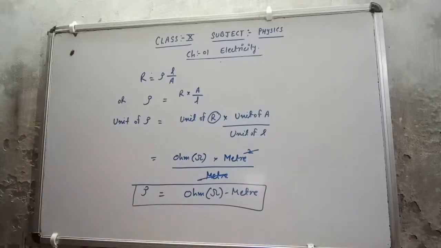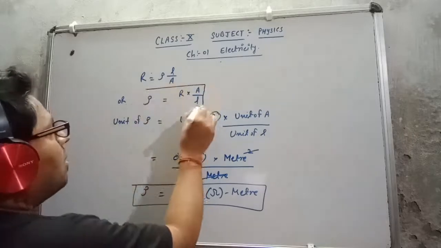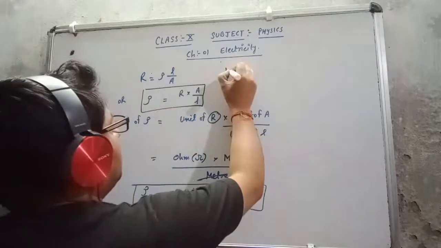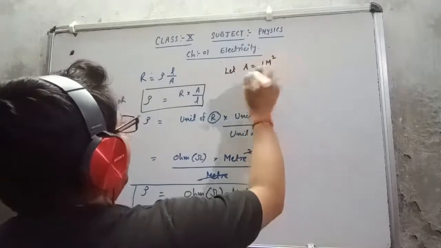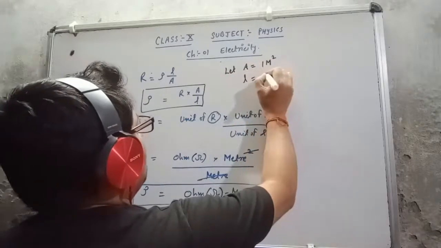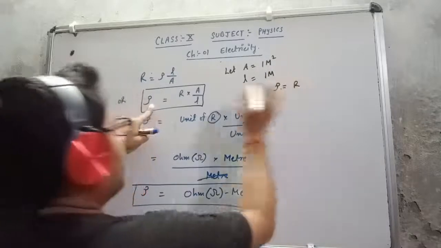Now the point is how we can define it. What is the definition of resistivity? Let's see from the same formula. Let A equal 1 meter square and L equal to 1 meter. Then rho equals R, because these two are 1.